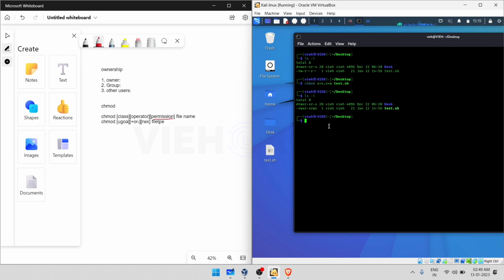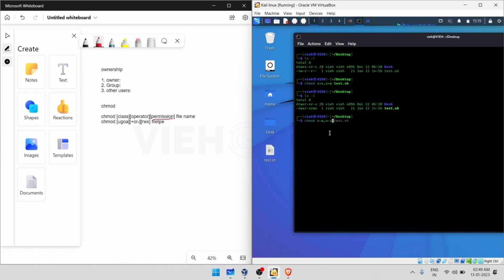Now the question arises: to remove the write and execution permission for other classes, what do we need to do? Here is another example for that. You need to type out the command chmod. For others, we'll be removing the write, o minus w, and then we'll be removing o minus x for execution for the others.